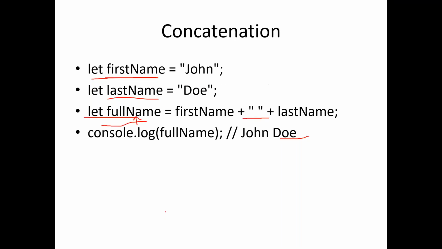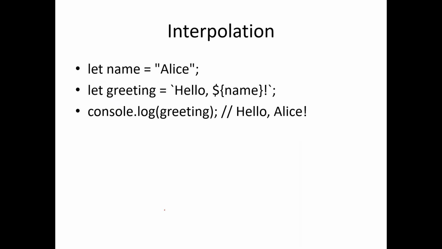And another interesting way of doing the same is using the interpolation method, which is used widely in the JavaScript world or TypeScript world also because the syntax is very similar and easier to follow, right? So for example, you have a variable say name and you have another variable say greetings, right? And the use case is you just have to say hello and the name of the person, right? So hello Alice, right? And how do you do that?